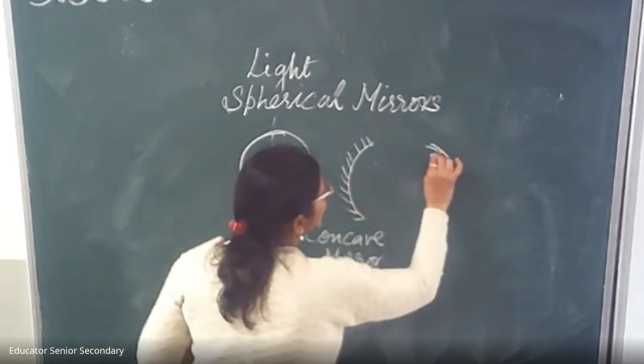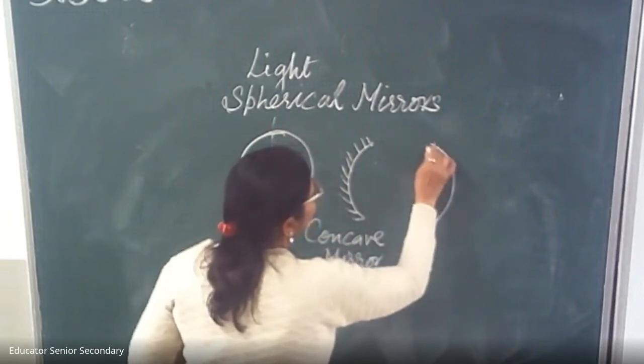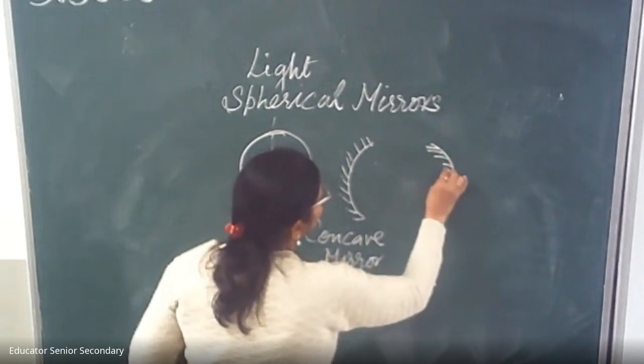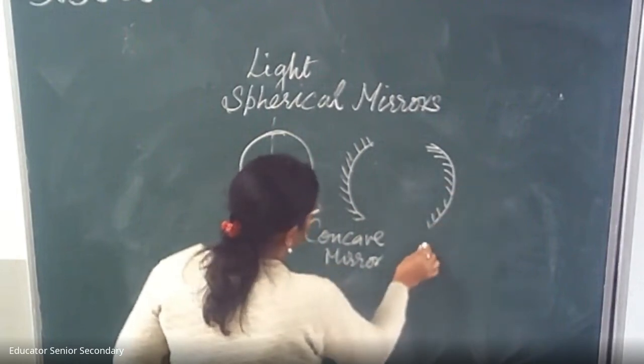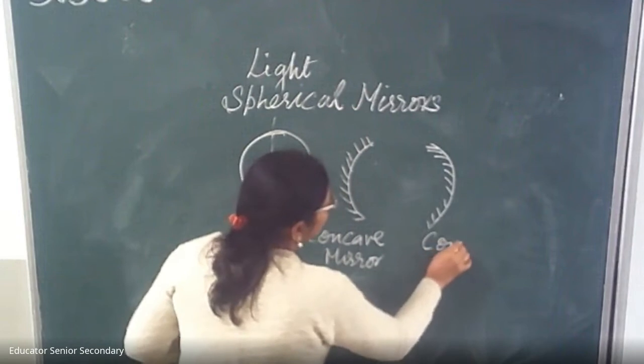And this part of the sphere, we are going to paint from the inner side, and the outer side works as the mirror. This is what? Convex mirror.